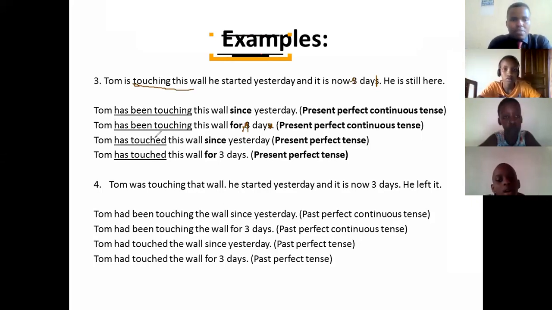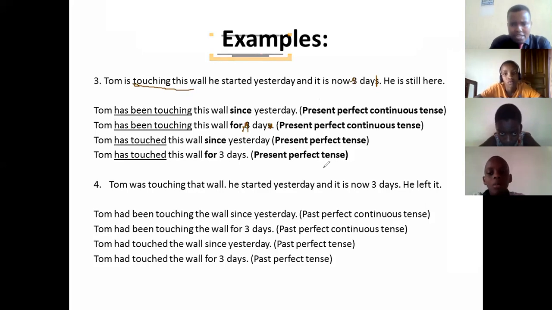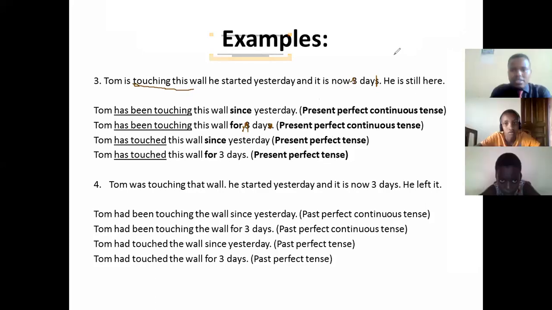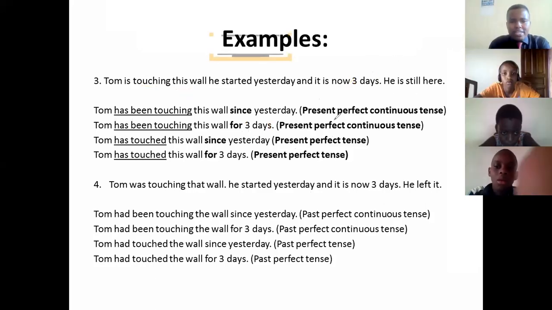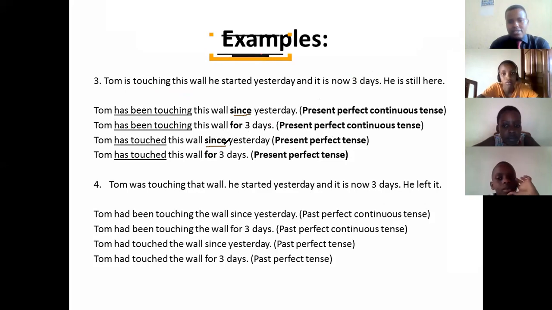Let's just go to the next. We can also say, Tom has touched this wall since yesterday. You see, still we are just using perfect tenses. Something I want to tell you is this. We always use perfect tenses when you're using since. It can be present perfect continuous tense, it can be past perfect continuous tense. The only thing is this one, since is restricted to perfect tenses. Now let's proceed to the next example.